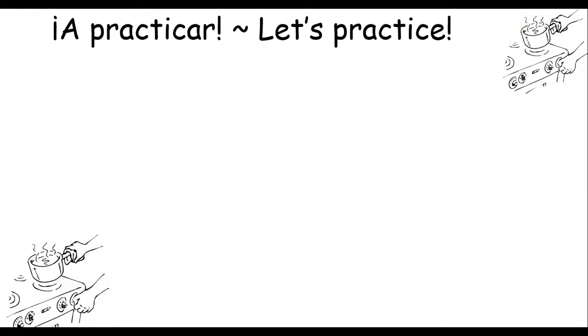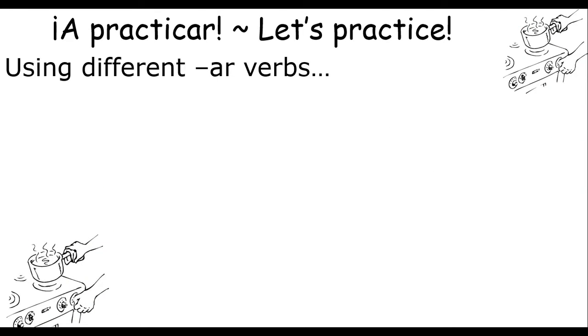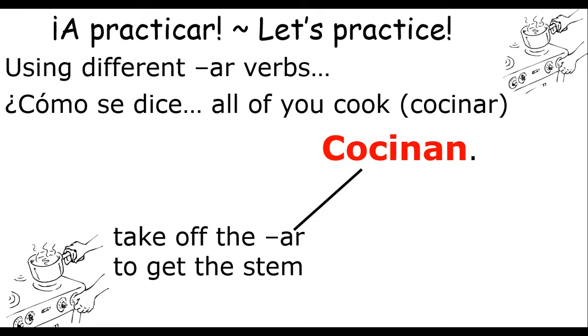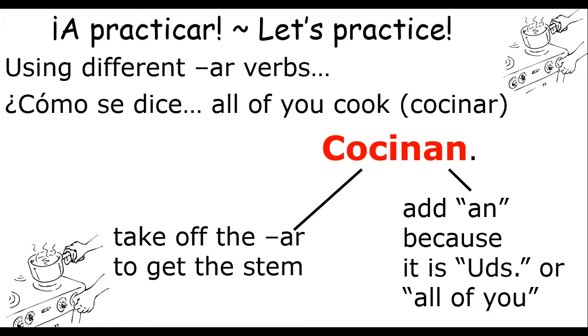¿Cómo se dice? Oh, perdón, we're going to use some different AR verbs here that we haven't had. You've probably heard them, but we just haven't used them here. ¿Cómo se dice all of you cook? From cocinar. Take off the AR, and since it's all of you, you're going to add an, cocinan. Again, when you take off the AR, get the stem and add an because it's ustedes or all of you.